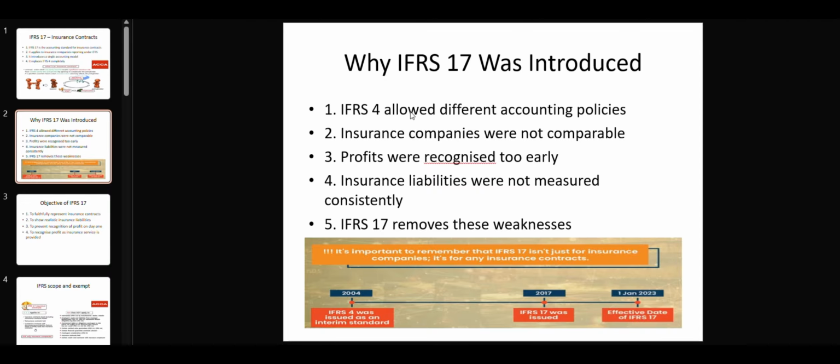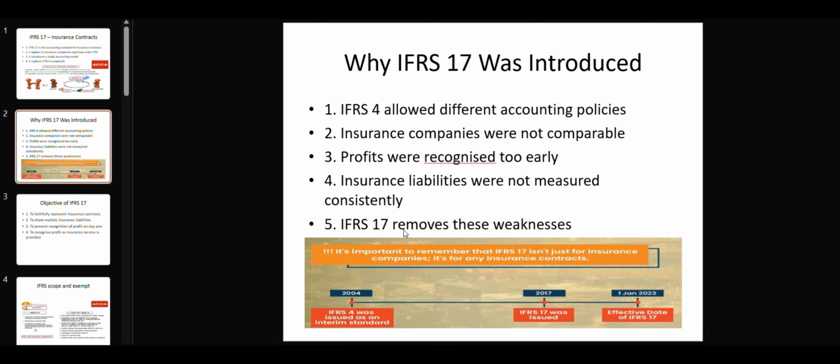Next, let's try to understand why IFRS 17 was introduced. To understand IFRS 17 properly, we first need to understand the problem of the previous standard, IFRS 4. Under IFRS 4, insurance companies were allowed to use their own accounting policies. This meant two companies with similar insurance contracts could show very different profits.